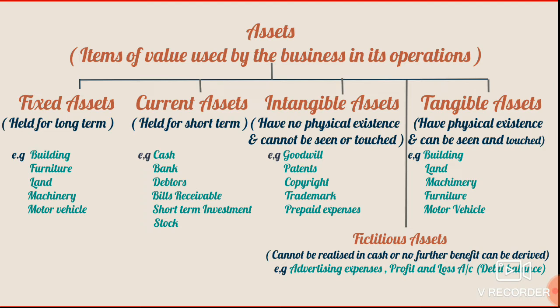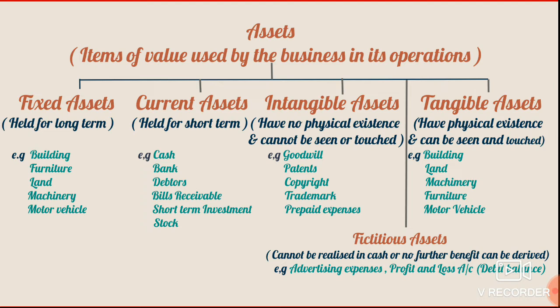Fixed assets. Now, fixed assets are those assets which are held for long term and they are not meant for resale. For example, machinery. Now, a business uses machinery for continuous service. It may receive the service of the machinery for several years. So these kind of assets which are held for long term and which a business receives continuous service are termed as fixed assets. These assets are not meant for resale. The other types of fixed assets are like building, furniture, land, motor vehicle, etc.